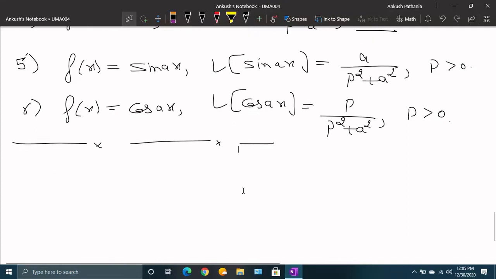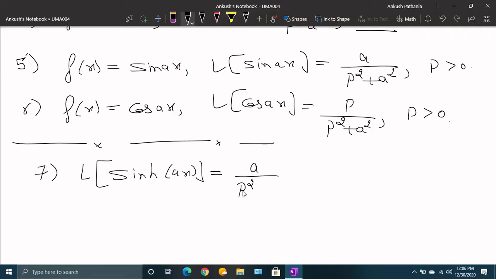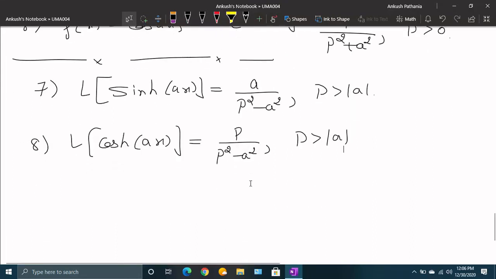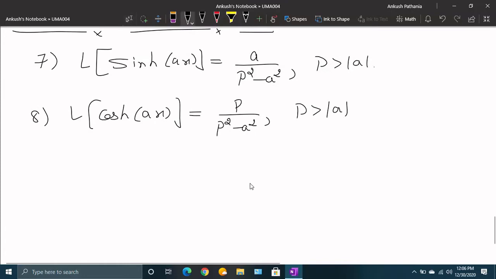One of them is related to the Laplace of the sine hyperbolic function, sinh ax, and this is similar to sin ax. Here it is a upon p square minus a square, provided p is greater than mod a. And Laplace of cosh ax is p upon p square minus a square, provided p is greater than mod a.